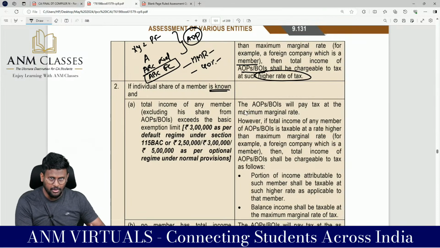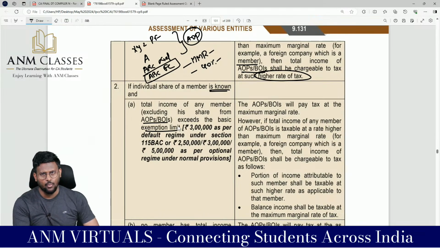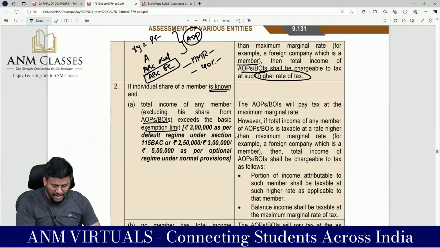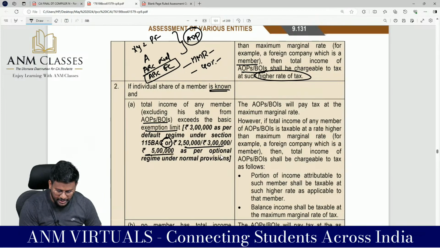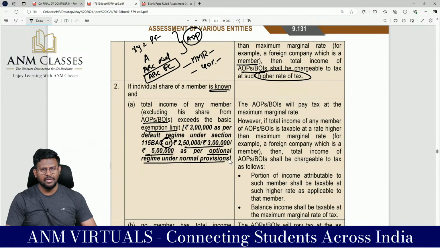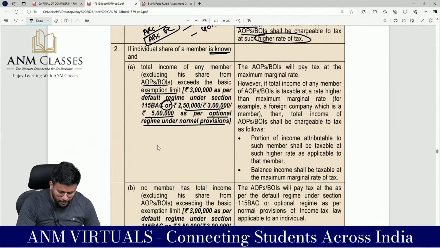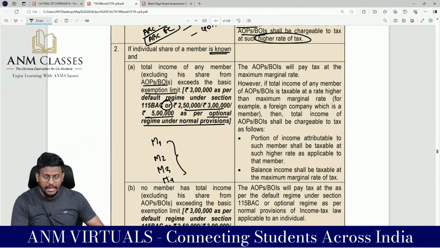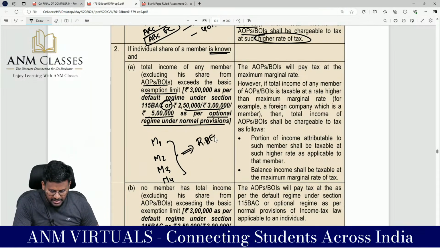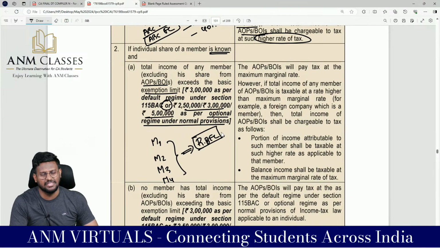Total income of any member, excluding his share from AOP or BOI, exceeds the basic exemption limit. That means one of the members' income exceeds the basic exemption limit. That means 3 lakh as per the default tax regime under 115BAC, or 2,50,000 or 3 lakh or 5 lakh as per the optional regime under the normal provision. Sir, there are 4 members, member 1, member 2, member 3, member 4. Any one of the members' income, without including the share of AOP or BOI, exceeds the respective basic exemption limit.